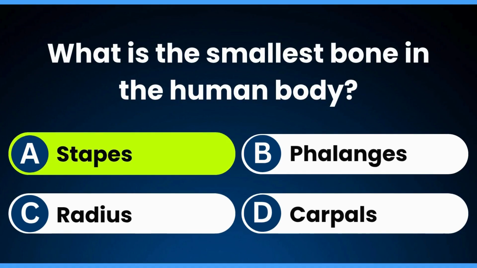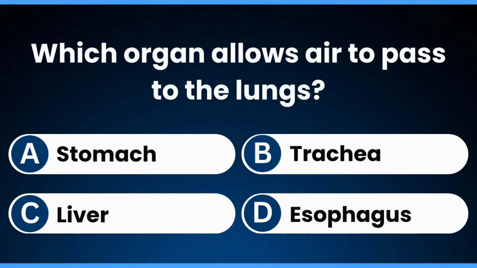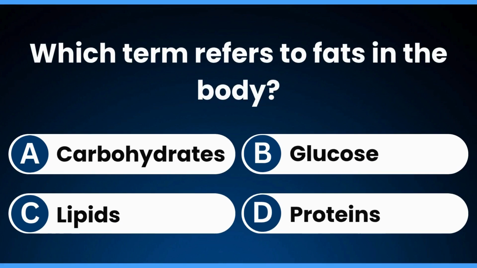Stapes. Which organ allows air to pass to the lungs? Trachea. Which term refers to fats in the body? Lipids.